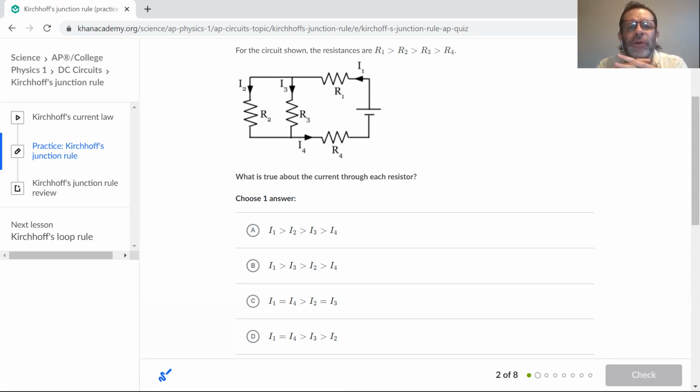So for the circuit shown, the resistances are one larger than the other, and we've got 4 currents there, and they're asking us to see which of the statements is correct. Now, tip, you guys, when we have a multiple choice exam or question, we have to try to develop skills where we find the answer by a sort of process of elimination, okay?